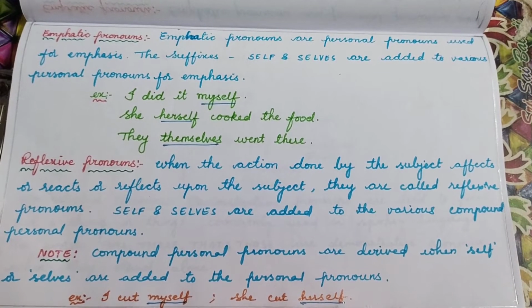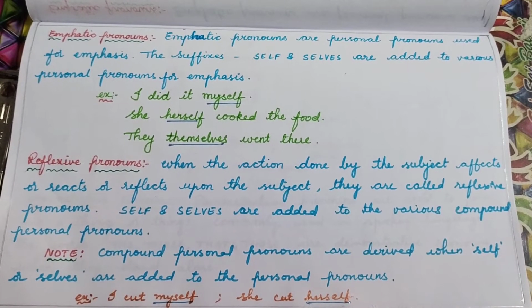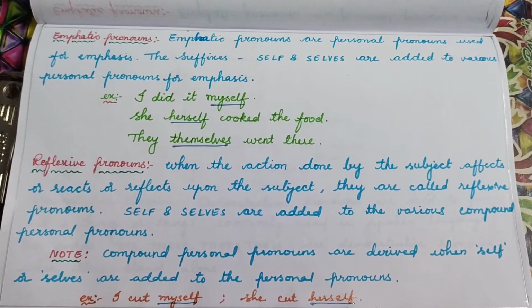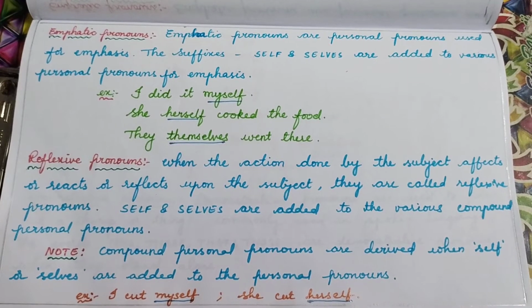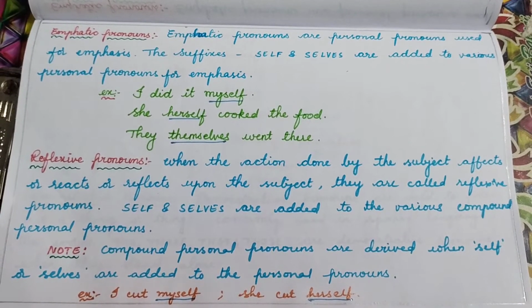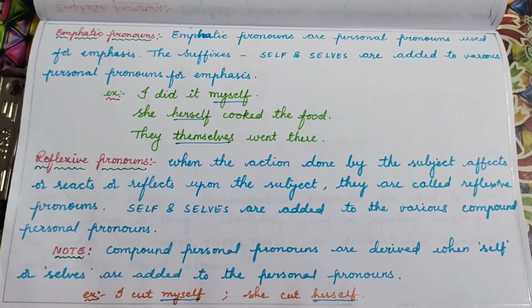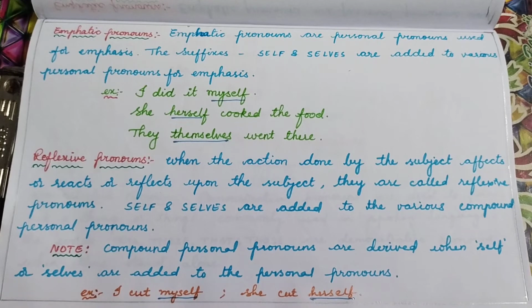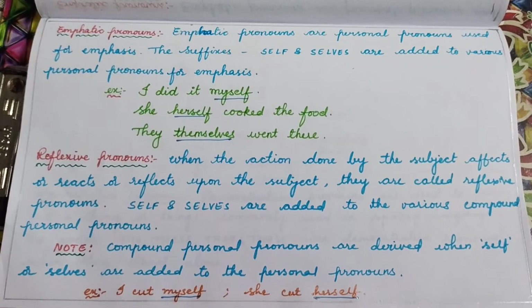Suppose I looked into the mirror. If I look into the mirror, I'll see my face, not some other's face, right? So my face is reflected back to me. In the same way, when an action is done and the subject itself gets the reflection or the effect of the action, then it is said to be reflexive.